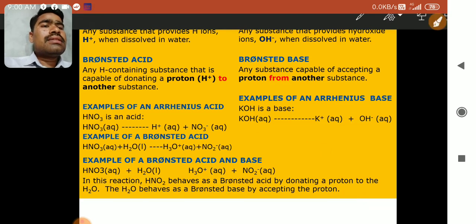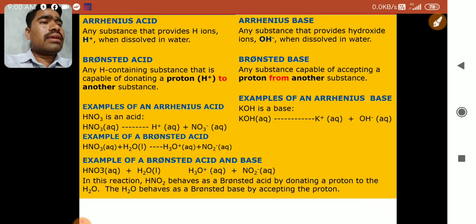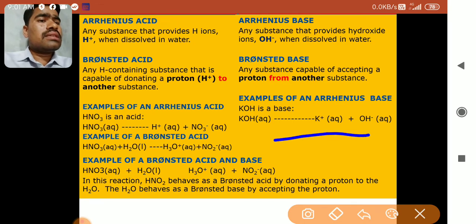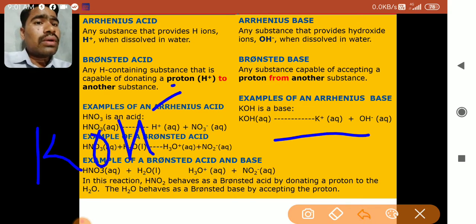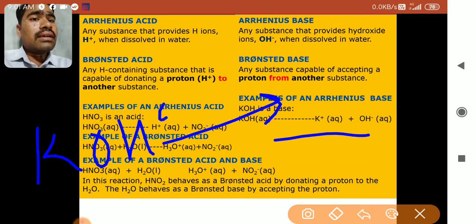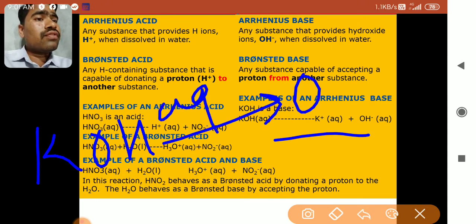Now let us see the Arrhenius base. What is an Arrhenius base? An Arrhenius base is any substance which dissolves or furnishes OH minus ions. See, KOH when taken into the aqueous solution forms K plus and OH minus.